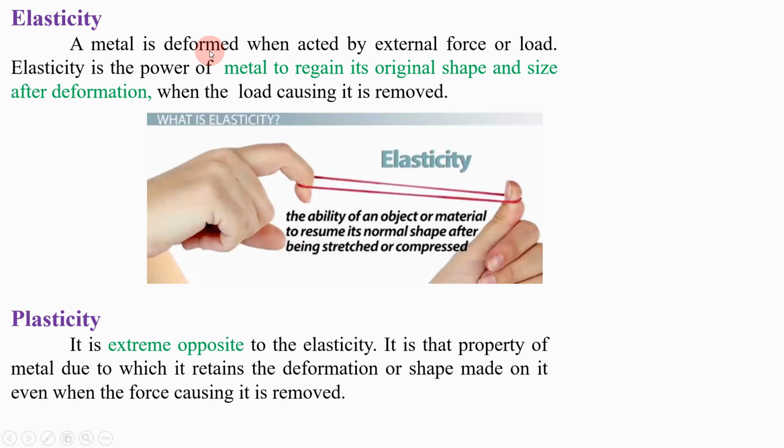Deform means your metal is going to change its shape and size because of deformation. That phenomenon, because of an externally applied load your metal is going to change its shape, is called deformation. So what is written here: a metal is deformed means a metal changes its shape and size when acted on by an external force or load.